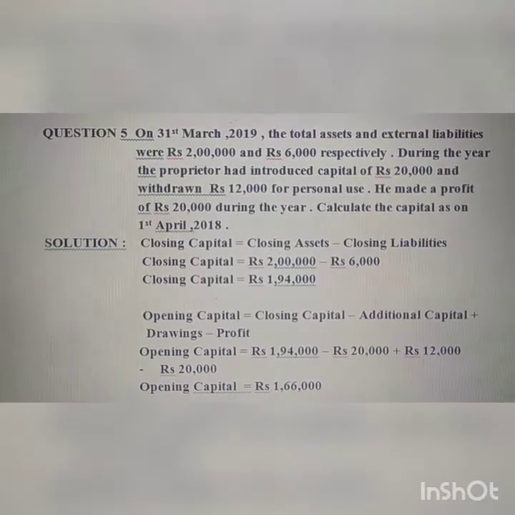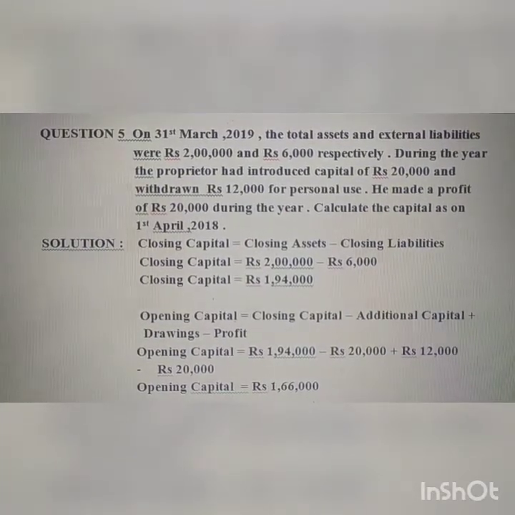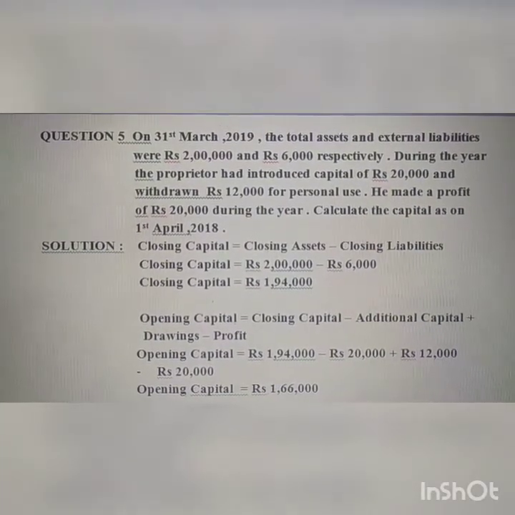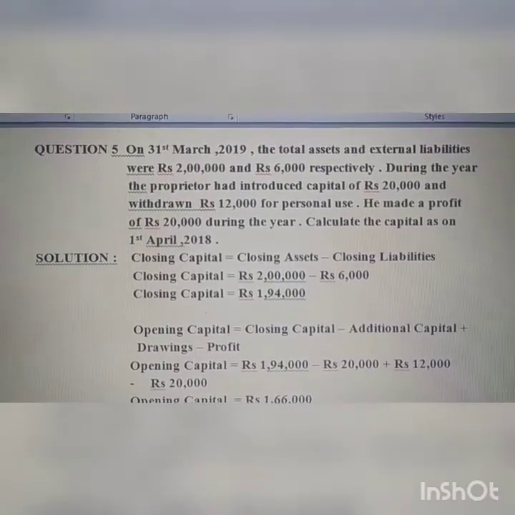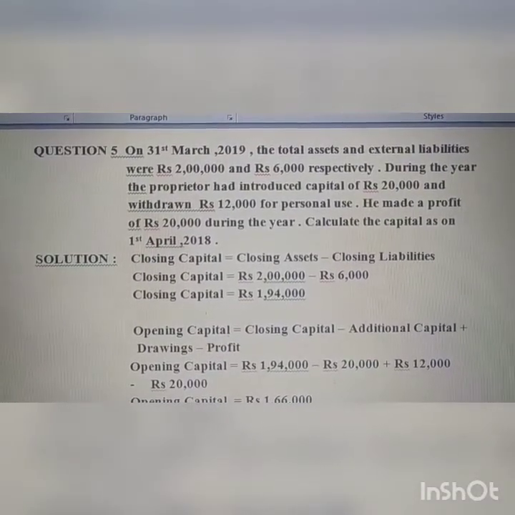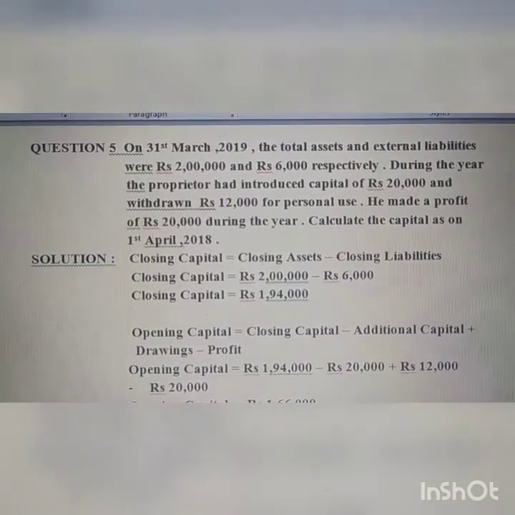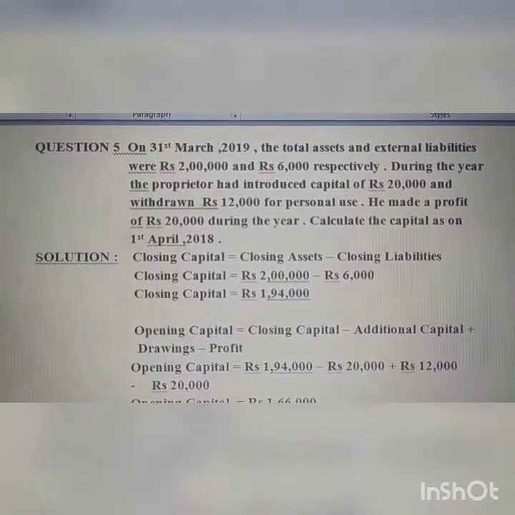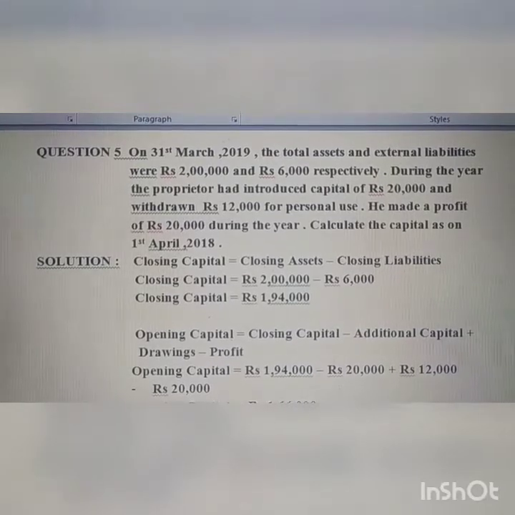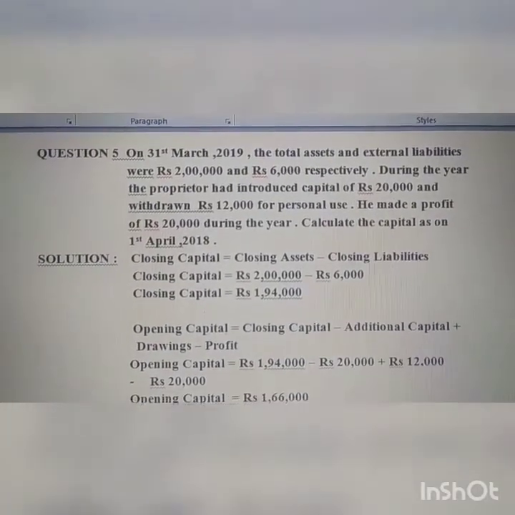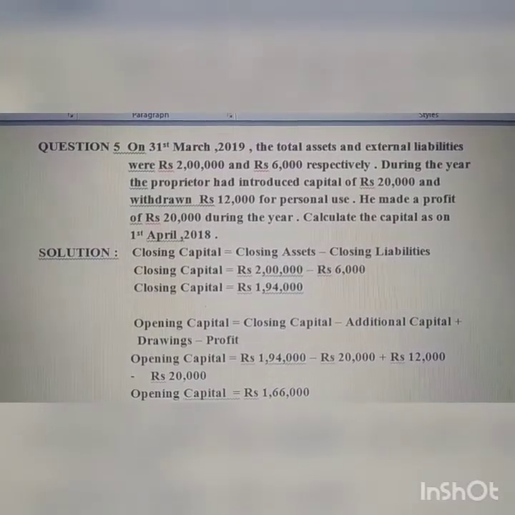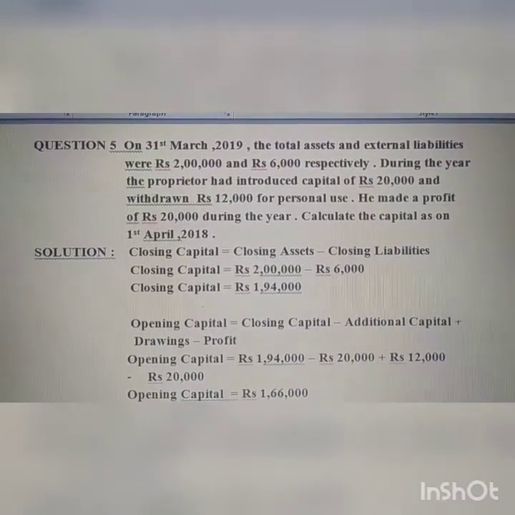Closing capital we have rupees 1,94,000 less additional capital, that is 20,000. Add drawings, it is given in the question 12,000, less profits. You can see 20,000 profit is given. So opening capital equals rupees 1,66,000.